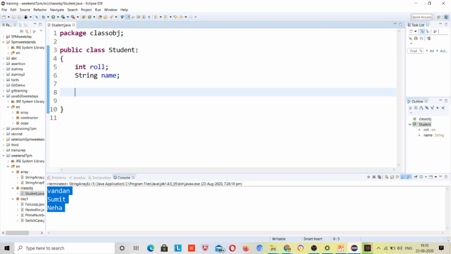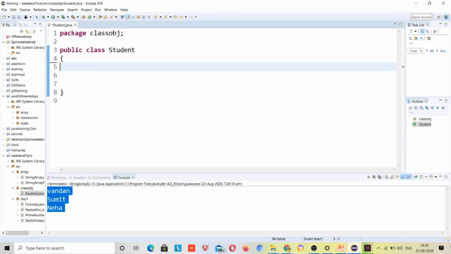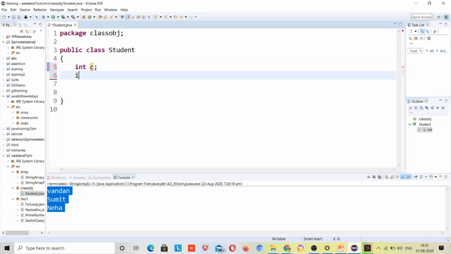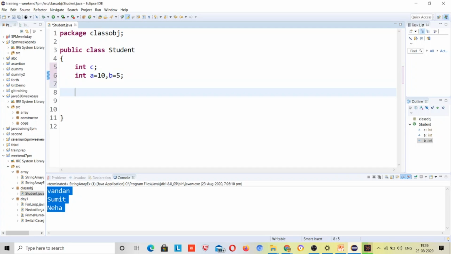and I have a method. Suppose I give roll number 1 2 3, or go with the same example that I have used: int a is equal to 10, int b is equal to 5, right? So it will be more clear at that point.